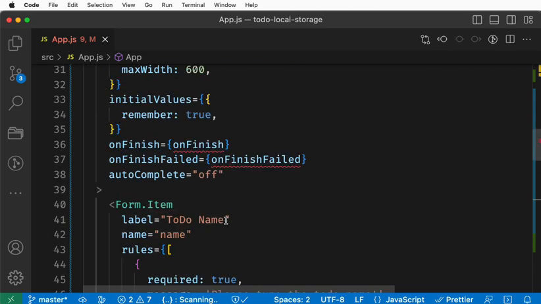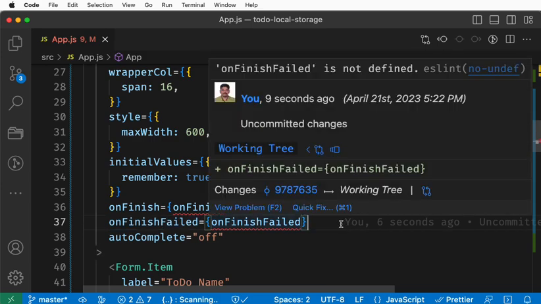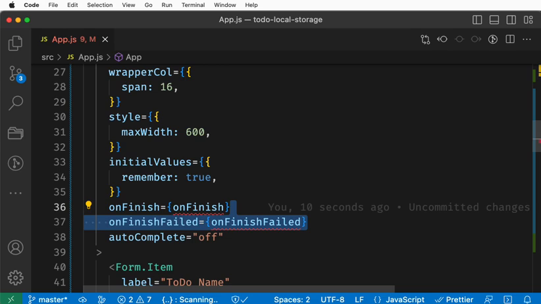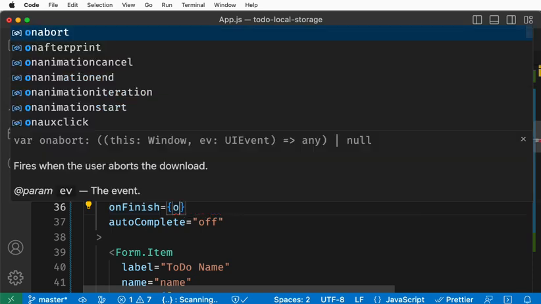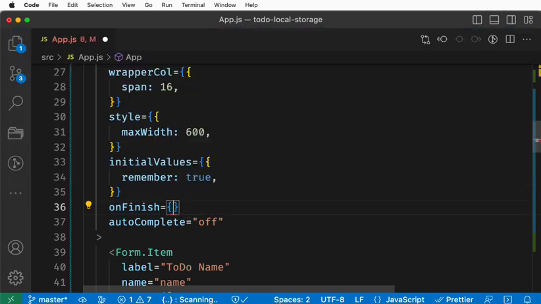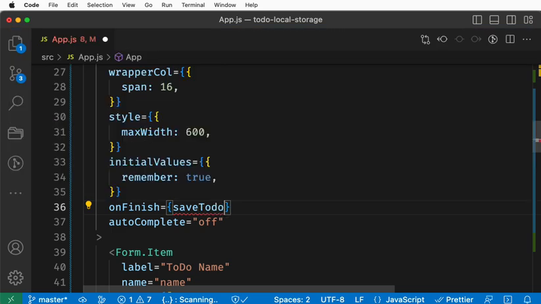Now you see there are two errors here. This one, the onFinish error, is something for advanced users. For now we can remove this row. Instead of onFinish, you can type something like saveToDo. You type something like that.